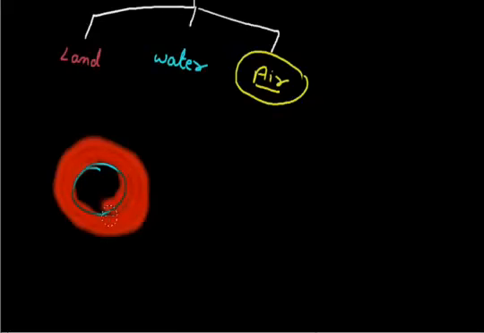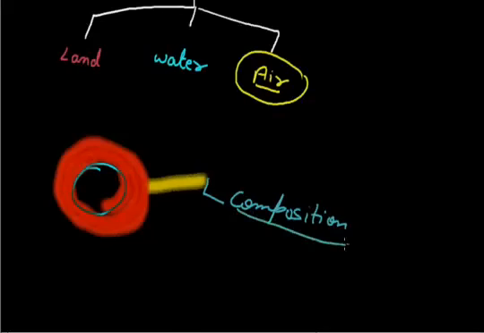In the atmosphere we find many gases, which we can understand easily through the composition of atmosphere, meaning which gases the atmosphere is composed of.